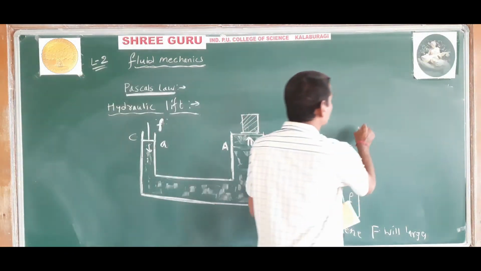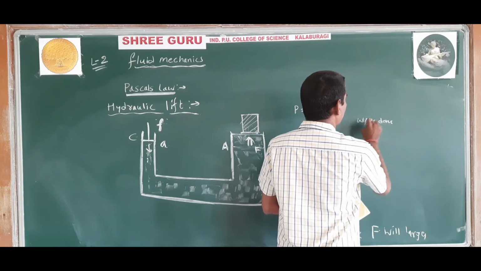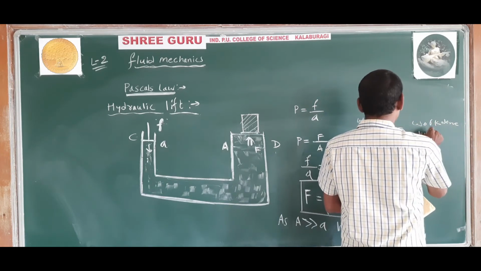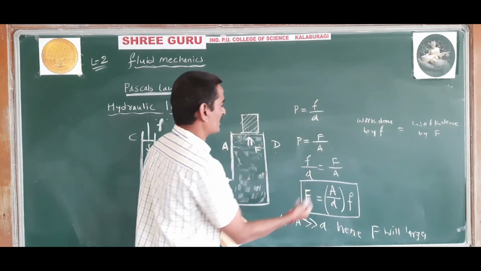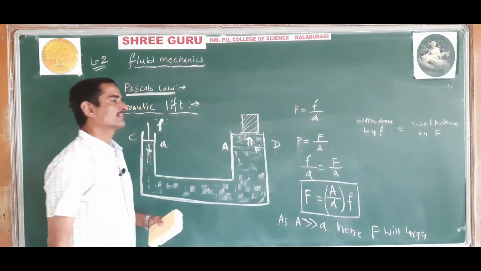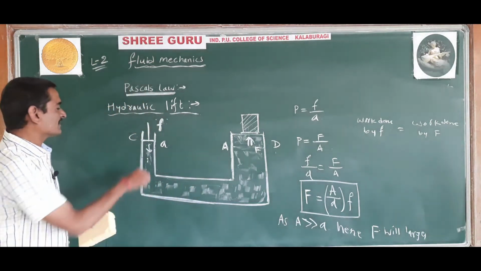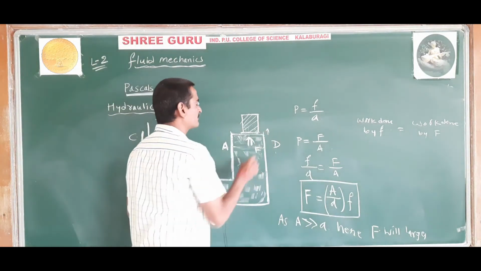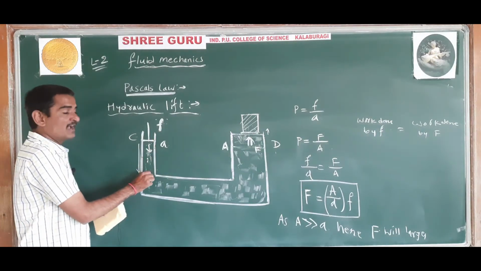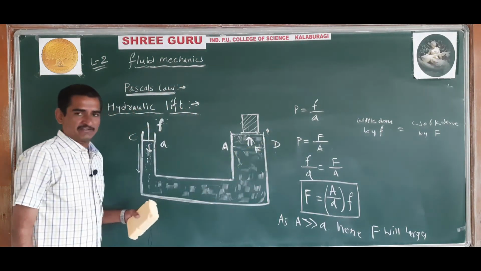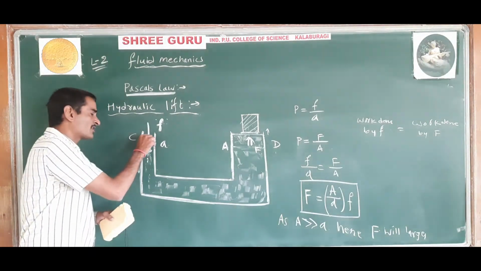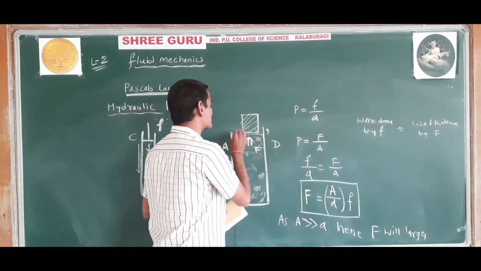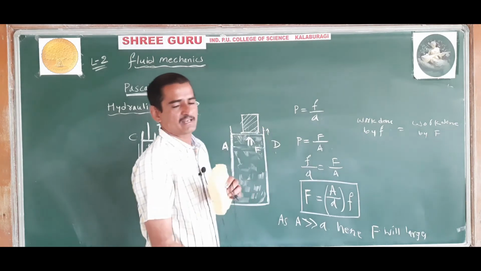You can say the work done by small force f is same as work done by the fluid force capital F. That is because if this piston moves a distance downward, then the other piston will also move a distance, but the distance moved by the smaller piston in the downward direction will be more compared to the distance moved by the larger piston in the upward direction.